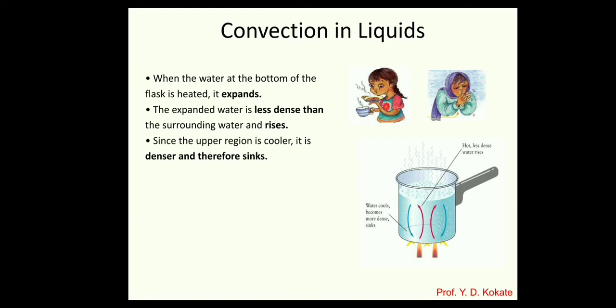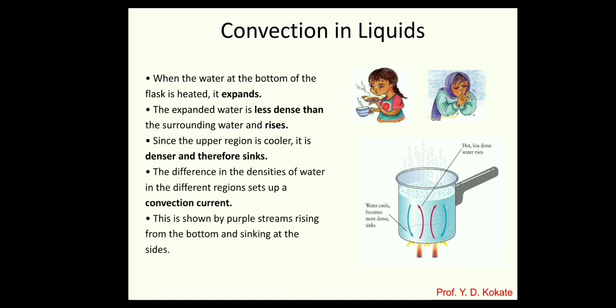If we compare the first example of the girl having tea, where she blows air on the tea, the motion of molecules is controlled by an external agency, that's why it is an example of forced convection. If you see the second example, for setting a current, the lower density molecules come to the top and the higher density molecules go to the bottom. This natural current is not set by an external agency, so it is an example of natural convection. So like this, there are two types of convection: forced convection and natural convection.